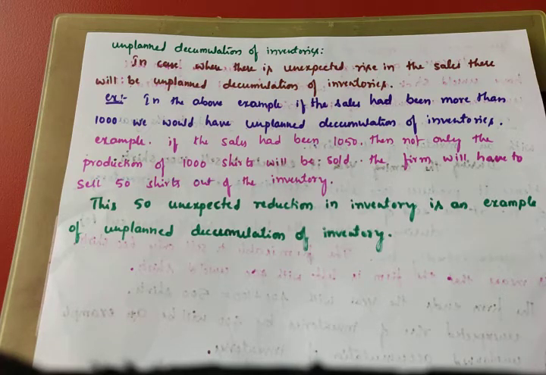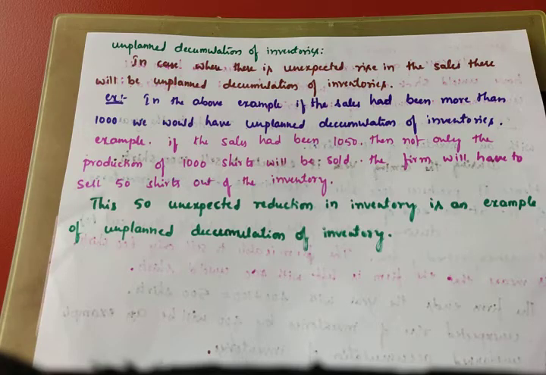Next, the product method. We already discussed the product method. In this method we calculate the aggregate value of all final goods and services produced in a country during a year. Through the product method the national income is estimated by aggregating the value of all final goods and services produced in a country during a year. Under this we discussed planned accumulation, unplanned accumulation, and unplanned decumulation.